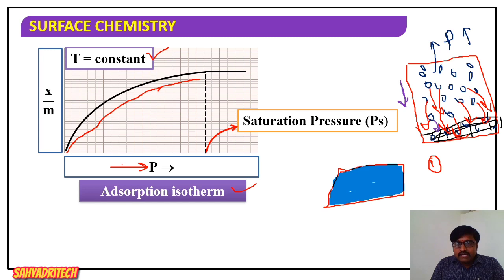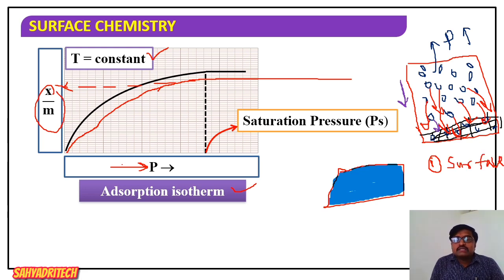Say once the entire surface is occupied by gaseous molecules, now there is no surface available at all. Then what happens? Once the entire surface is occupied, then whatever the extent of pressure, what about the extent of adsorption? It remains the same. There is no change in the extent of adsorption. So we are going to reach a saturation pressure. Once the entire surface is occupied by gaseous molecules, there is no more surface available for adsorption.